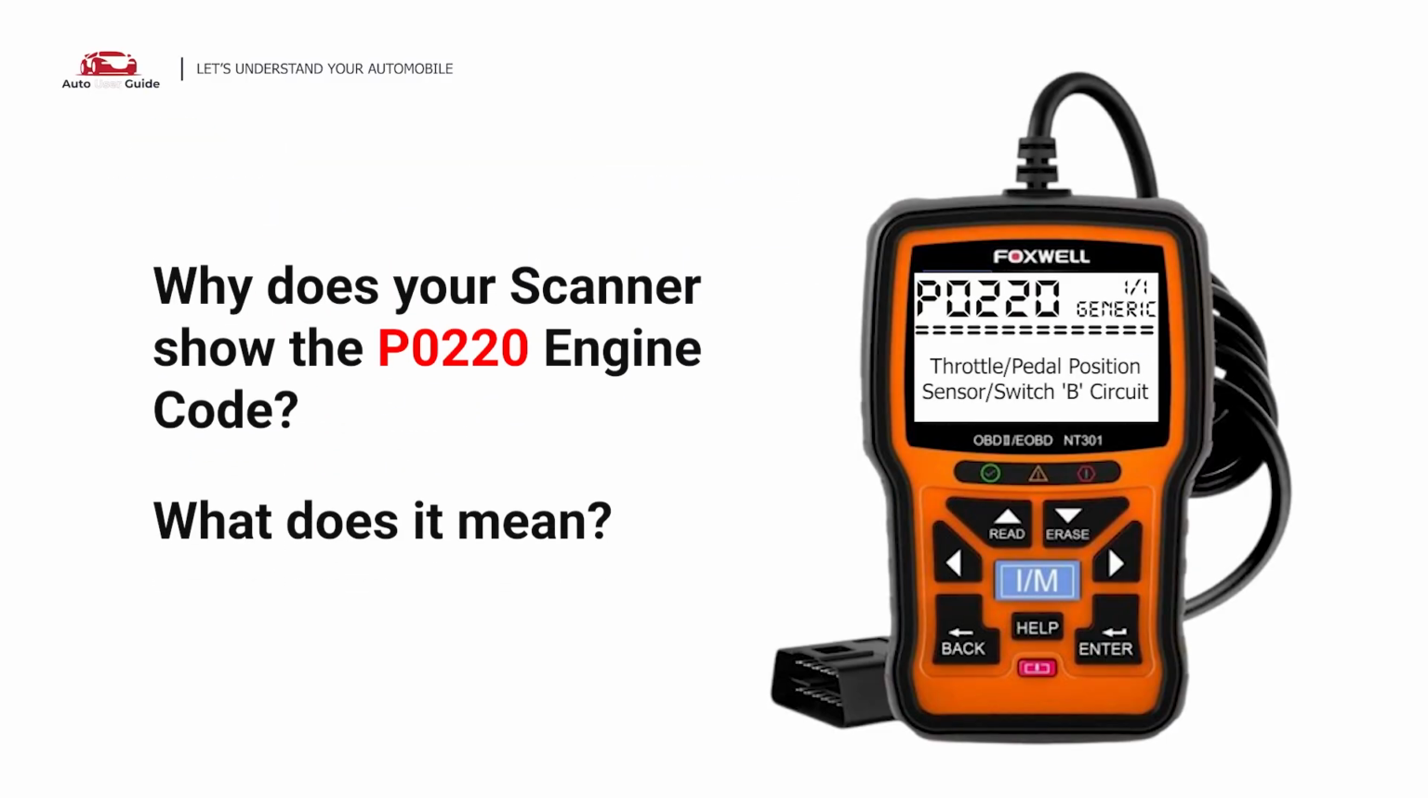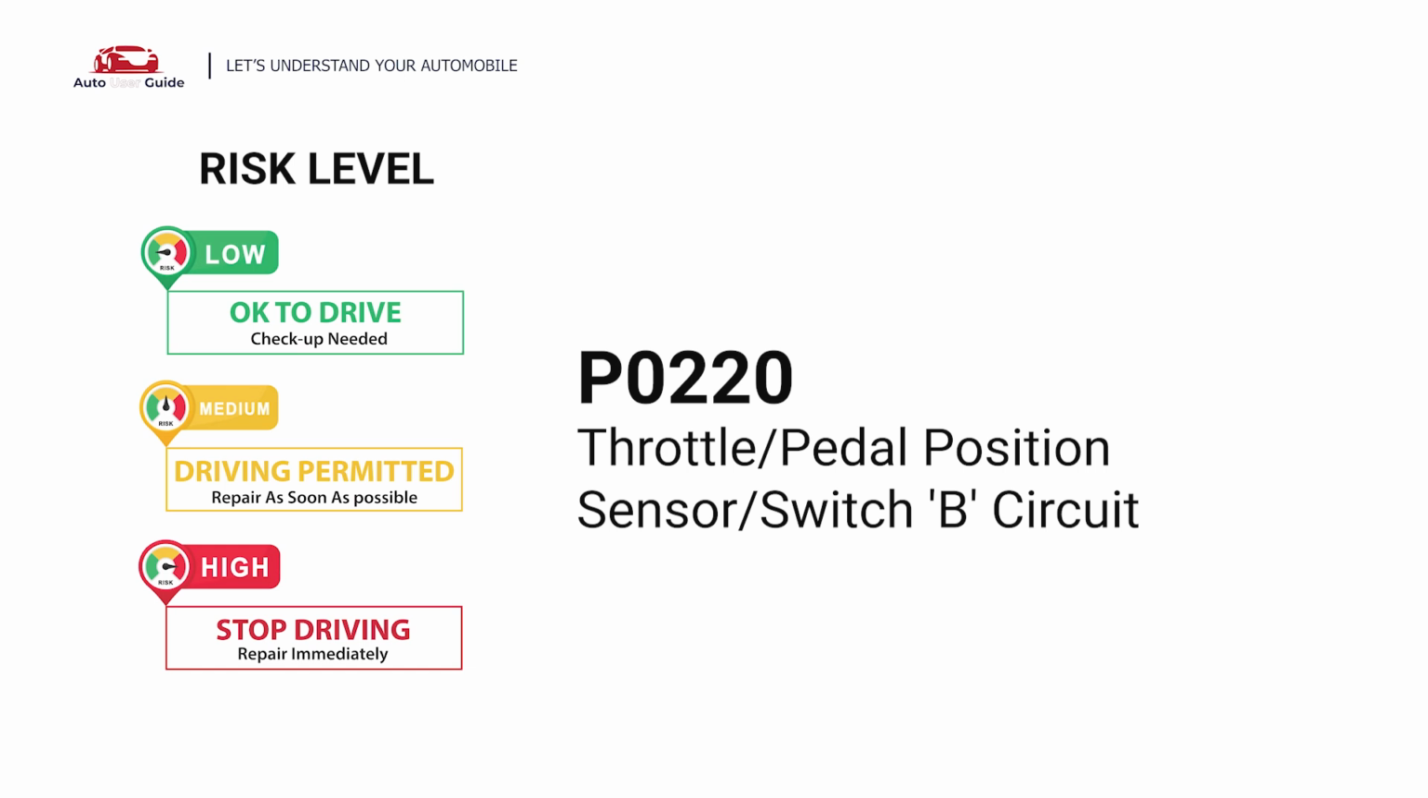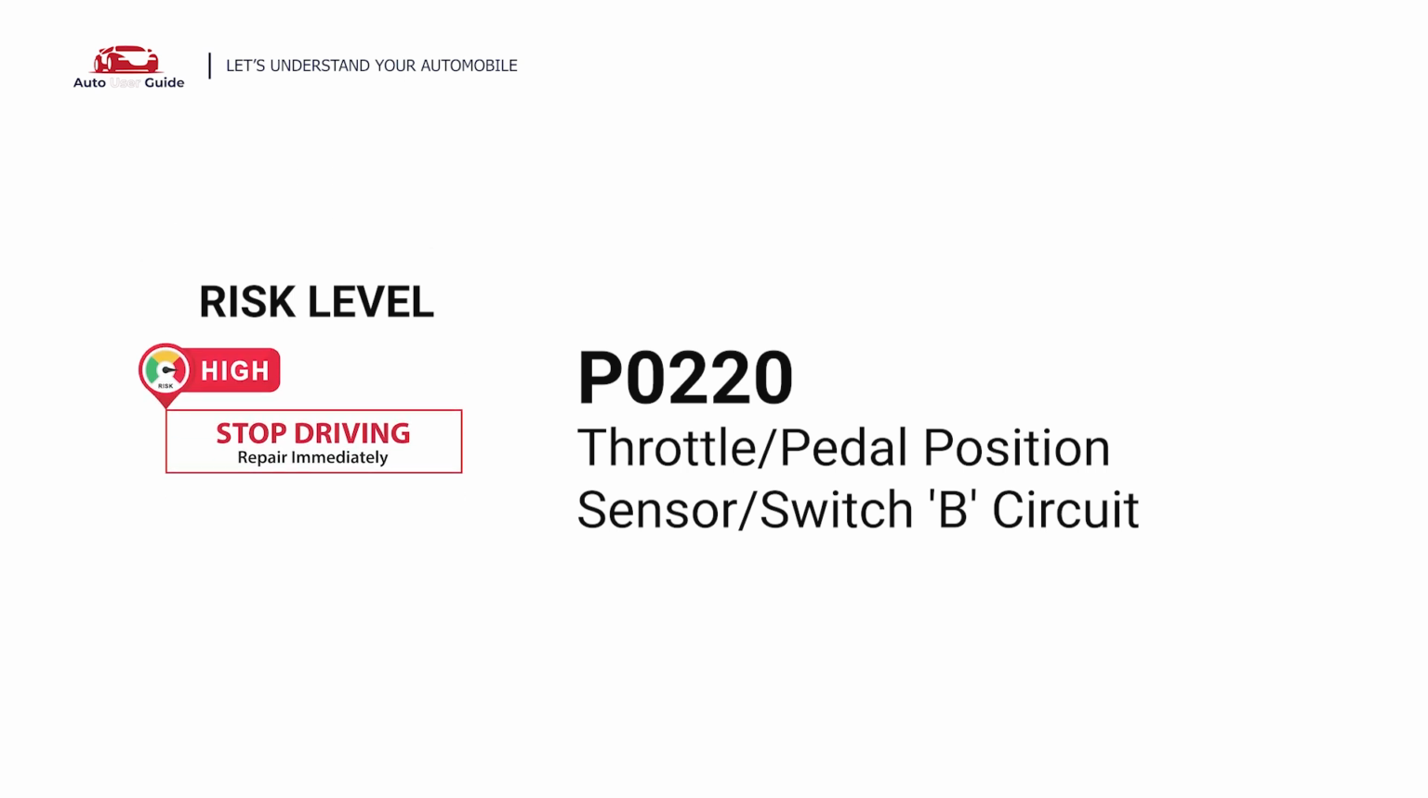Why does your scanner show the P0220 engine code? What does it mean? P0220 is a diagnostic trouble code for throttle pedal position sensor switch B circuit.